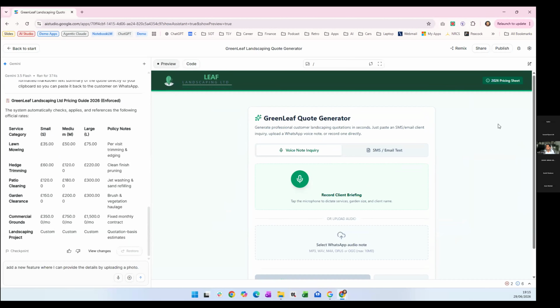And then you have the option then to deploy this. You can publish this, which will then allow you to share a link with people, and others can use it if you want to do that.